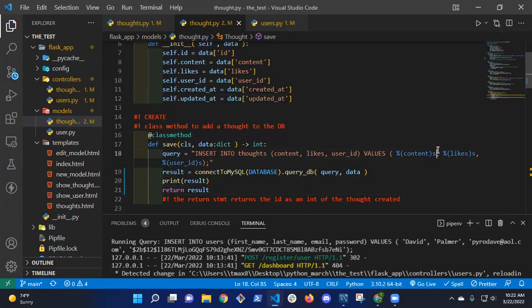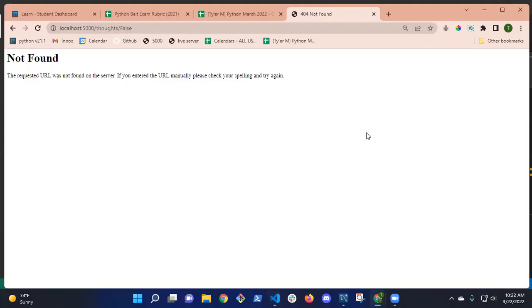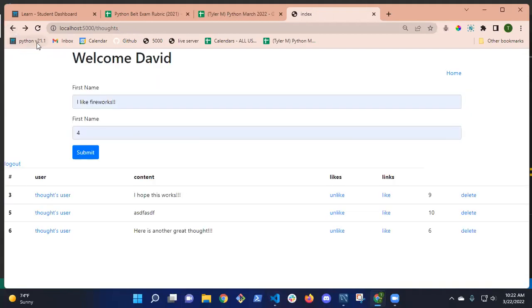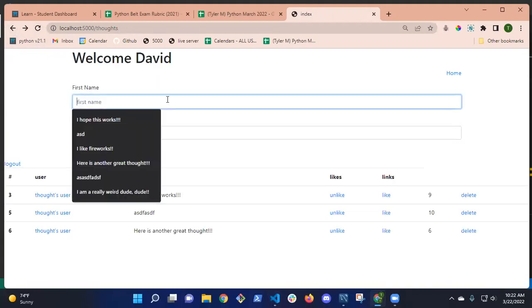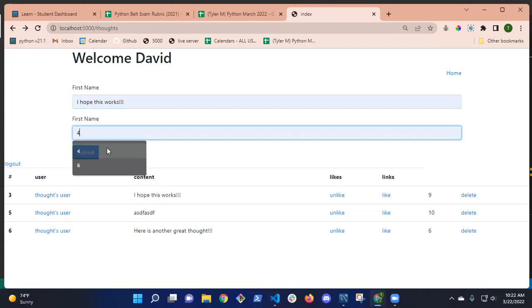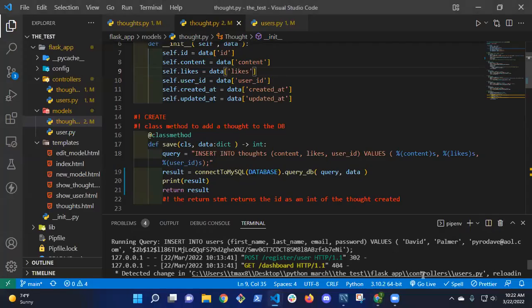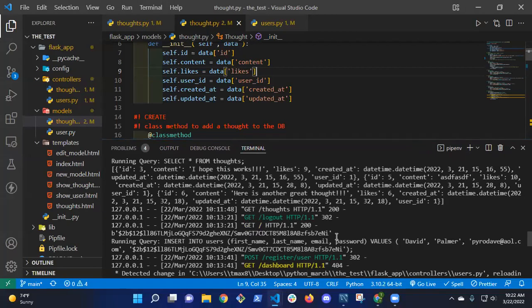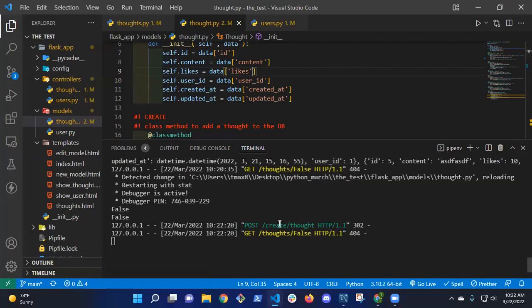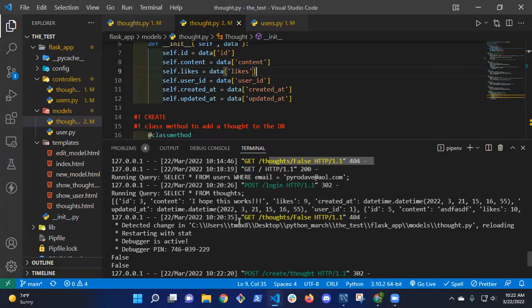I could just return this call to the function, but I want to see what it's returning. So let's try that. Go back, refresh. Now I should see what I'm returning. So that's my return.